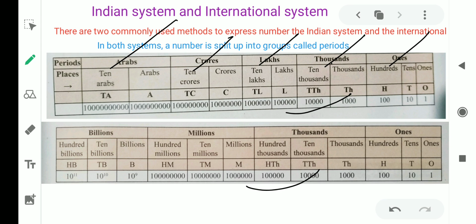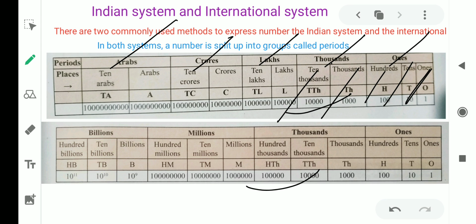By the help of periods, we can divide the digits into groups. In the ones period the places are ones, tens, hundreds. In the thousands period the place values are 1000, 10,000, and likewise.